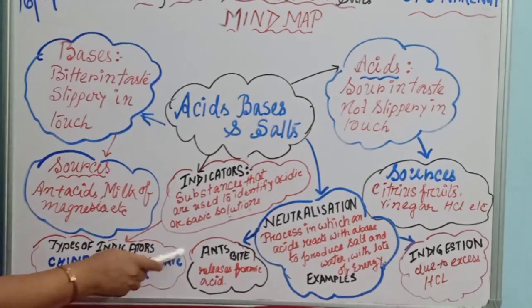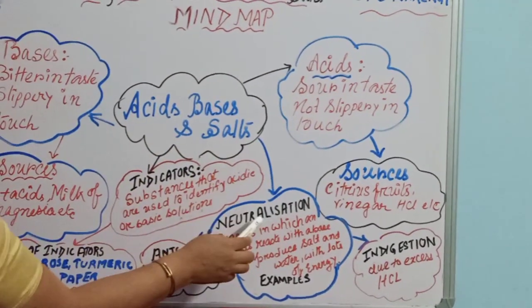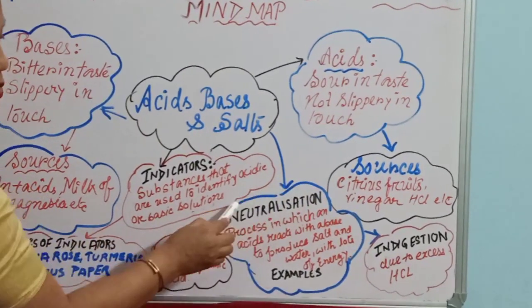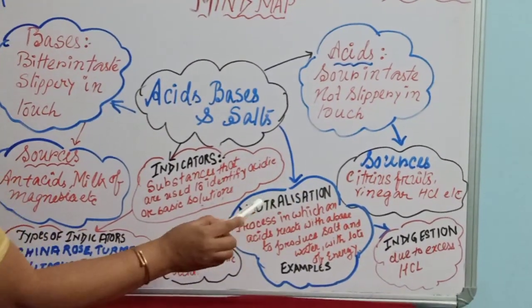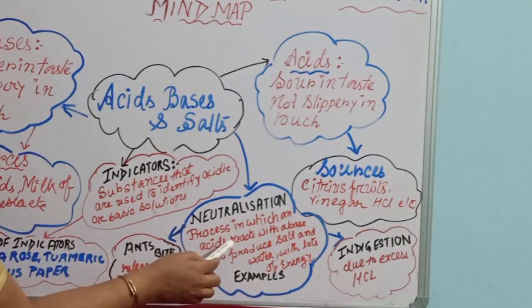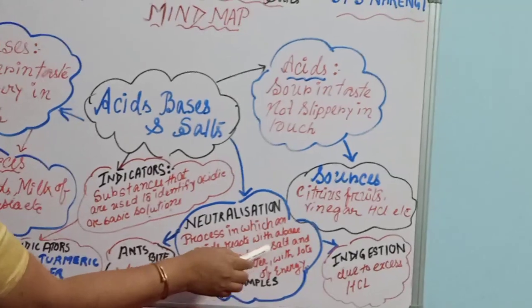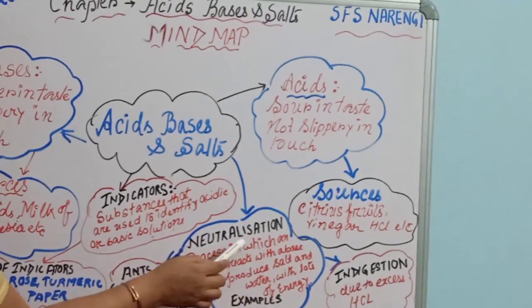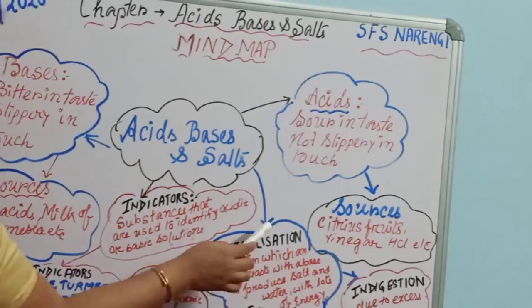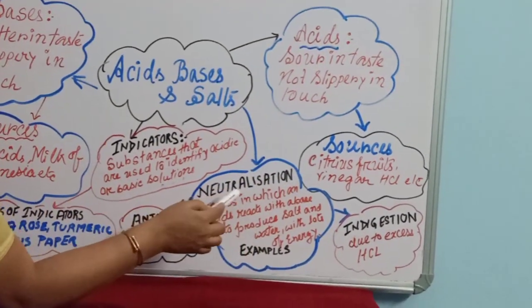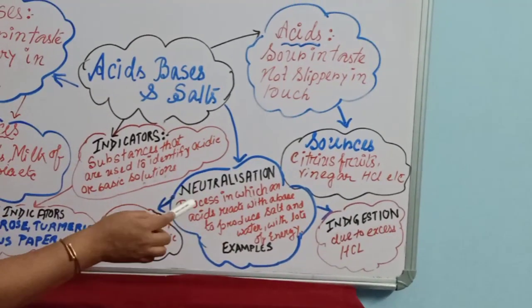Clear? So at the latter part of the chapter, we discussed neutralization. This was the most important topic of the chapter. Neutralization is the process in which an acid reacts with a base to produce salt and water with lots of energy. So we have defined neutralization like this, and then we came across different examples related to neutralization in our day-to-day life.